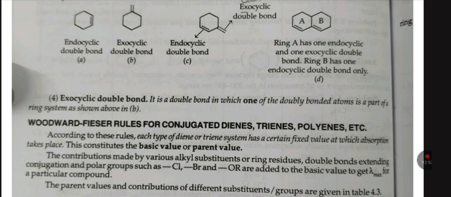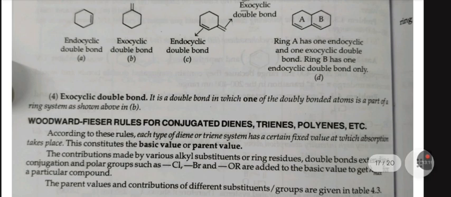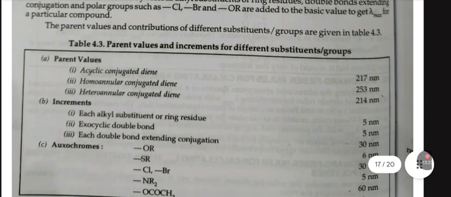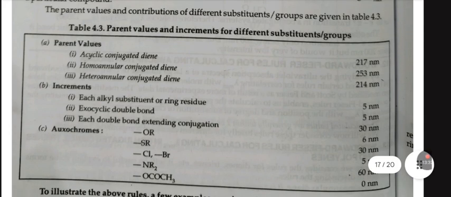The contribution made by various alkyl substituents or ring residues, double bonds extending conjugation and polar groups such as Cl, Br or OR are added to the basic value to give lambda max for a particular compound. The parent value and contribution of different substituents or groups are shown in table 4.3. This is the table which shows the parent value and increment for different substituents or groups.